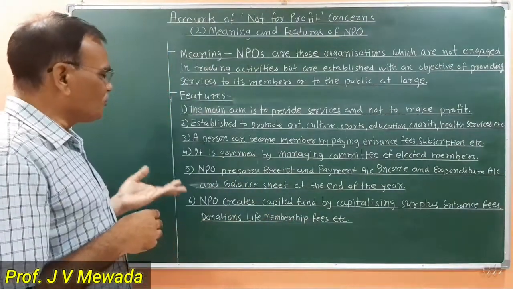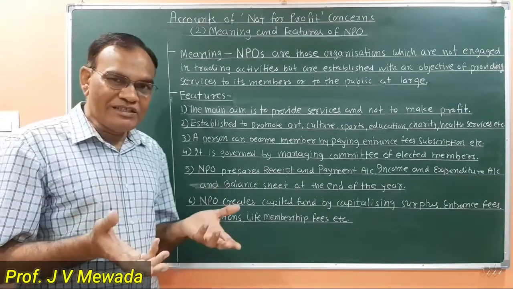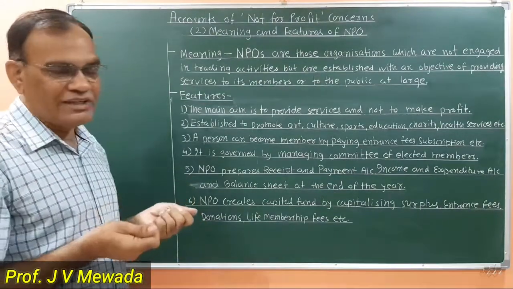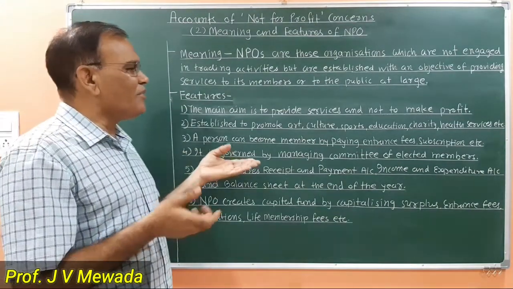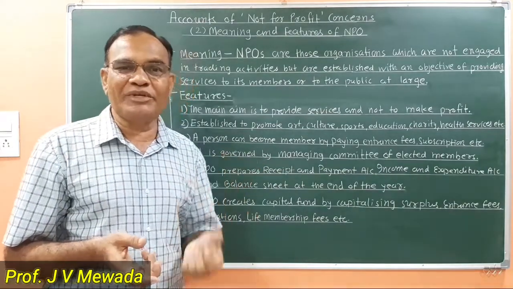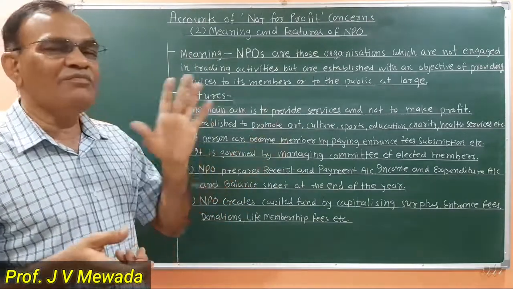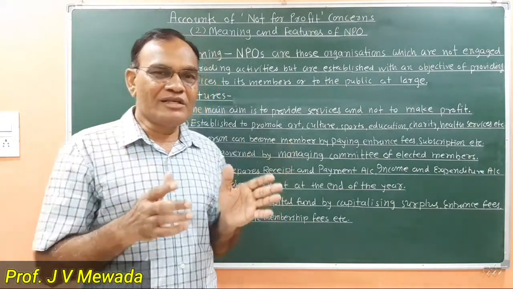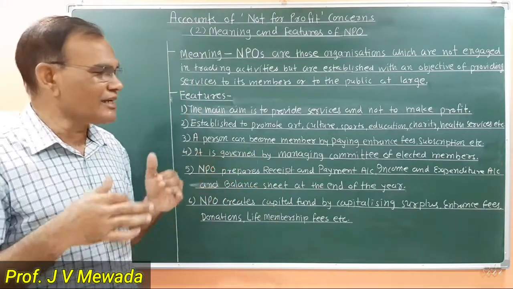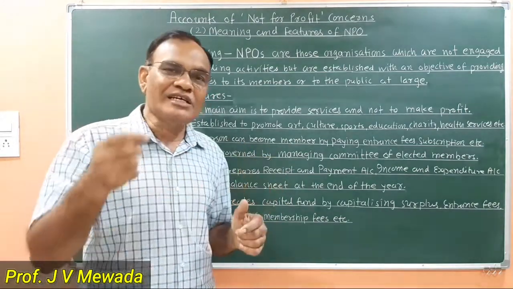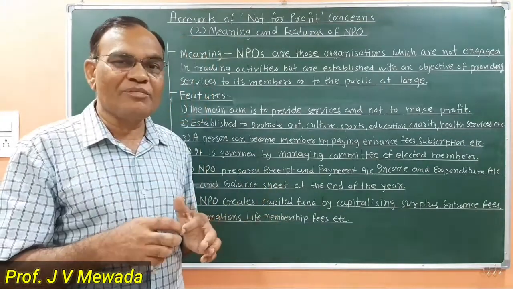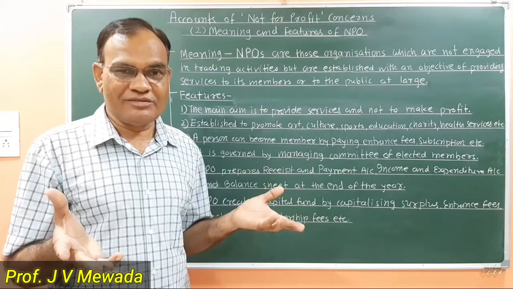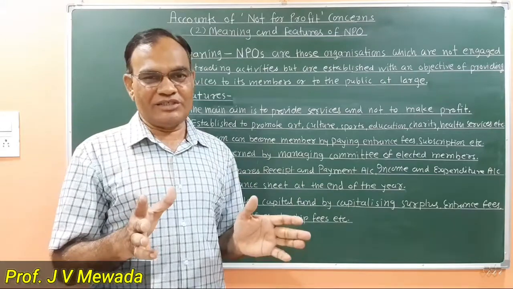The fourth feature is who is managing the affairs of such type of organization. There is an elected body. It is governed by the managing committee, or you can say the executive committee of elected members. All the members taken together are going to elect certain persons, a certain committee, and that committee is known as the managing committee. This committee has certain posts like chairman, secretary, treasurer, and some other posts that they may create for the functioning of the organization.